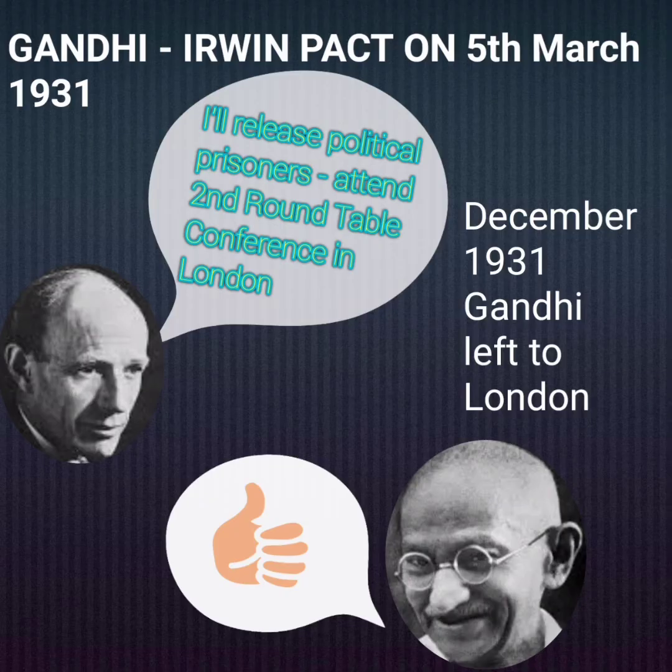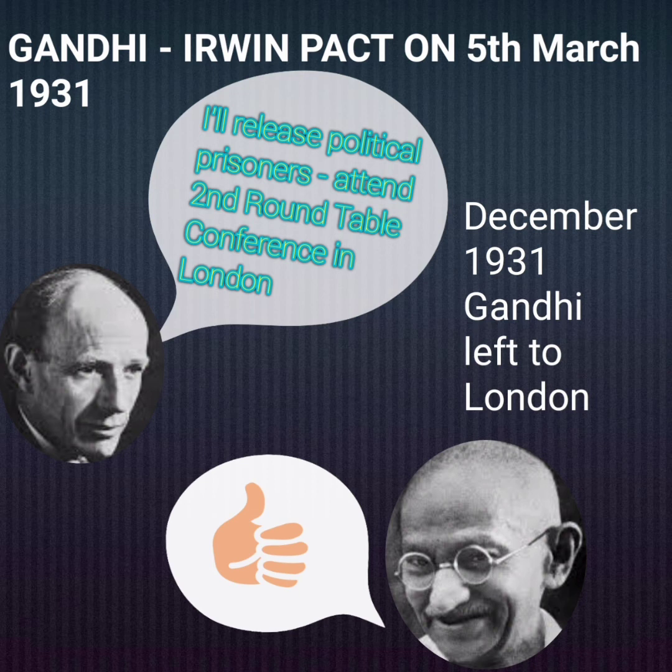Considering the situation turning into violence, Gandhi called off the movement and entered into an agreement with Irwin on 5th March 1931. This is referred to as the Gandhi-Irwin Pact. By signing this pact, Gandhi agreed to participate in the Second Round Table Conference in London. In turn, the British government agreed to release the political prisoners. It was like a tit-for-tat agreement.